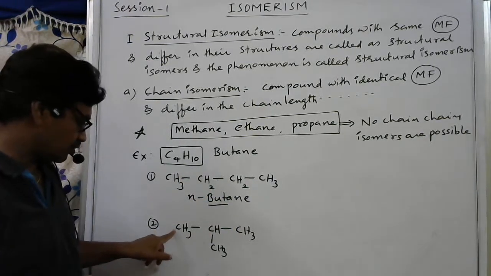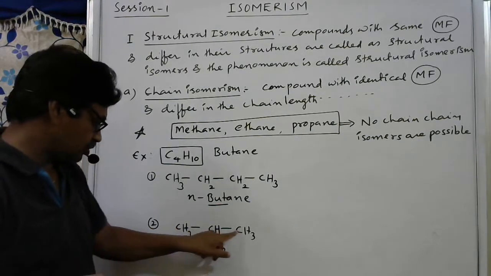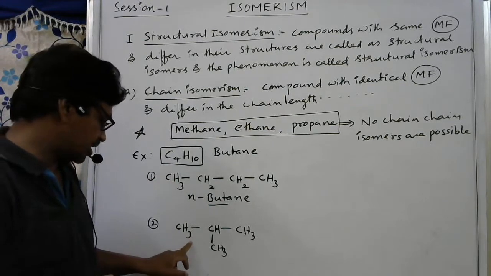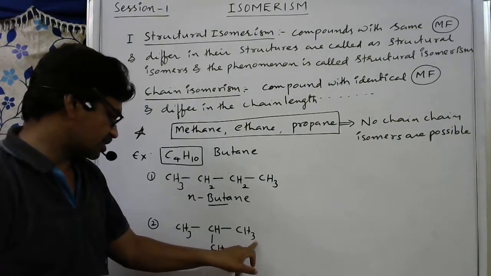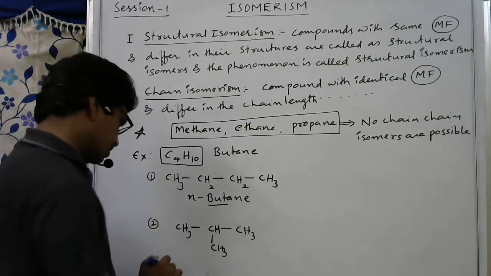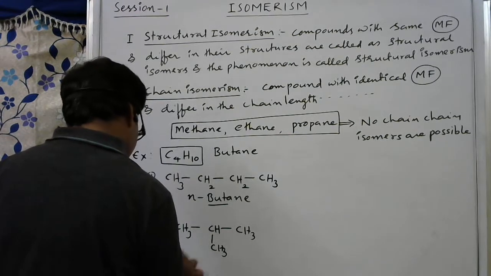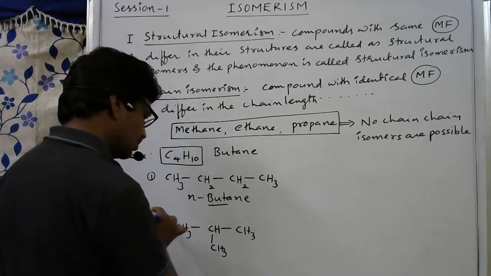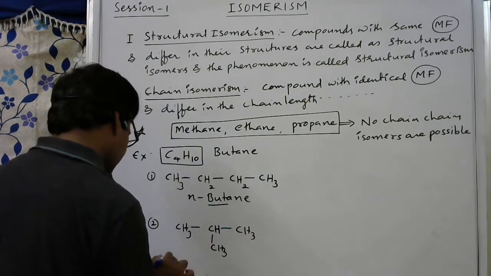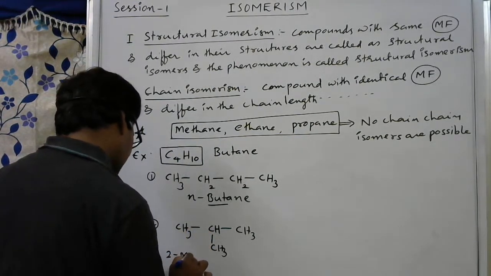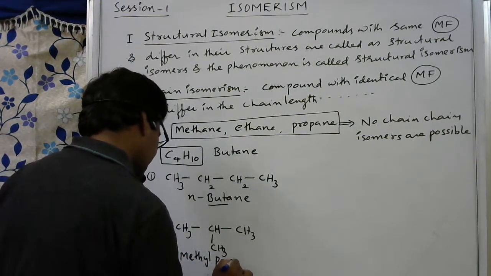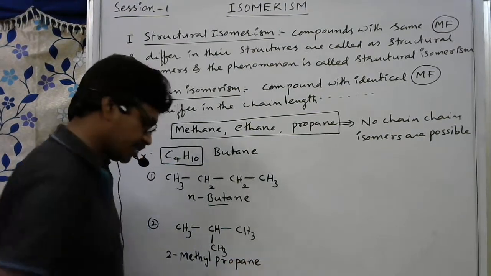Just observe this compound. How many carbons are present? 1, 2, 3, 4. Total number of carbons is 4, C4. And how many hydrogens? Here 3 hydrogens: 1, 4, plus 3 is 7, plus 3 is 10. 10 hydrogens. But what is the name of this compound? This is called 2-methyl. 1, 2, 3. You can read the numbering from either side, because we get the same number for this methyl group. So this is 2-methyl propane.